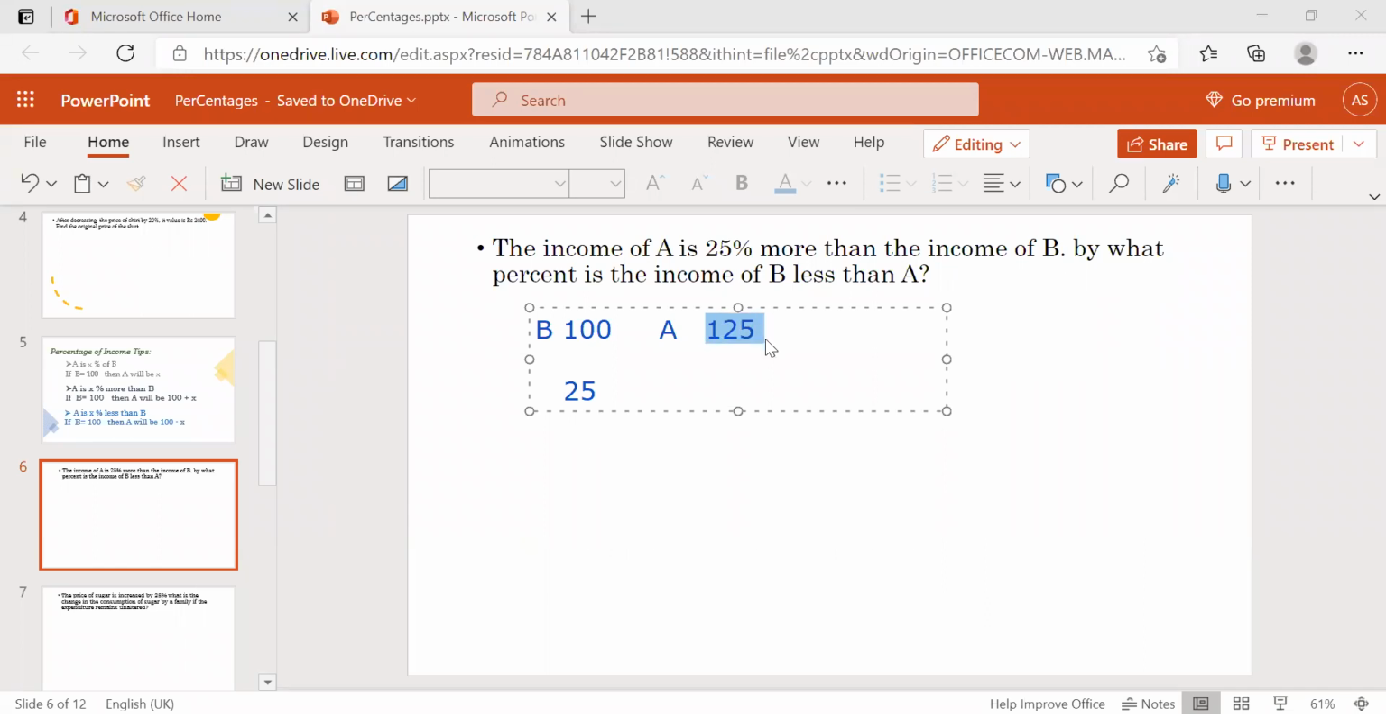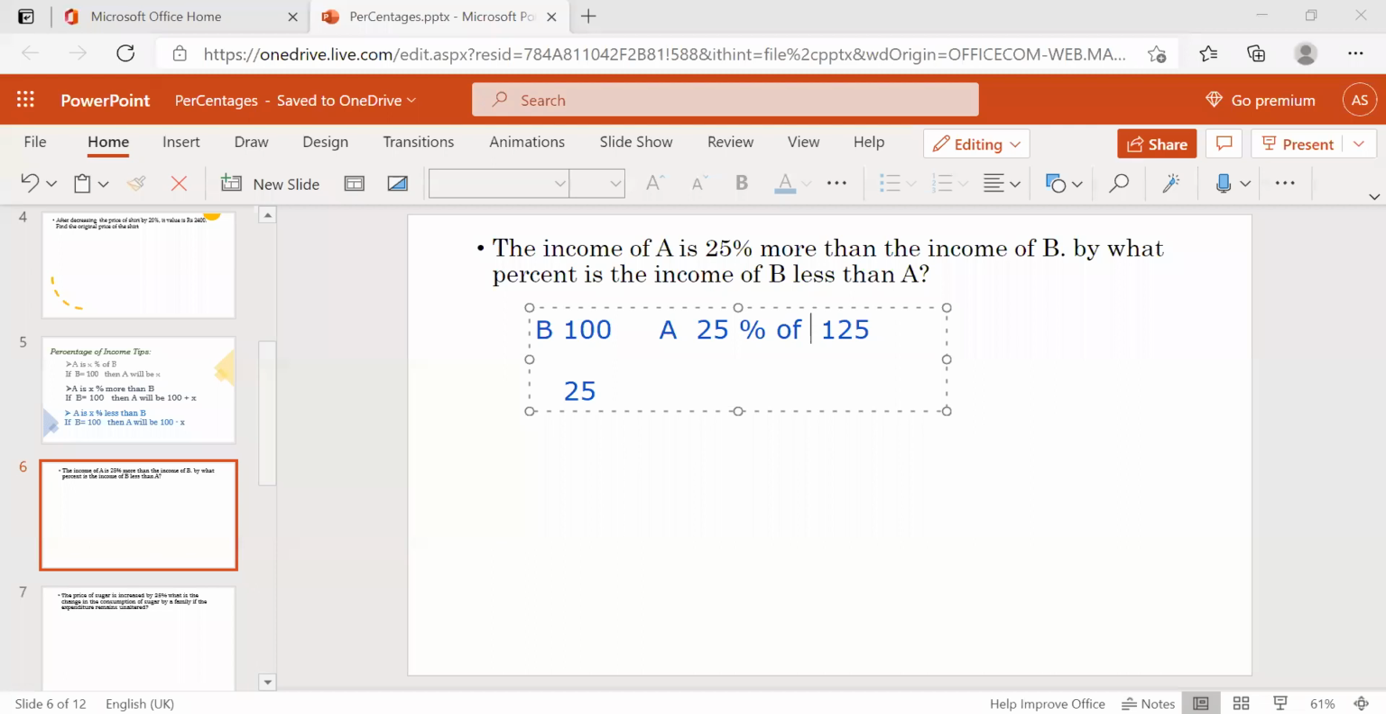Here the 25 is extra, 25% is extra, right? So what's the 25% in 125? If you know this, that will be how much less B is than A. B is less than A, right? So what is the 25% of B directly?